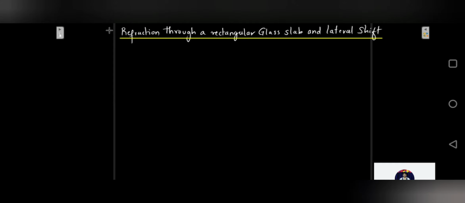So if we consider a glass slab, let's name this glass slab PQRS.